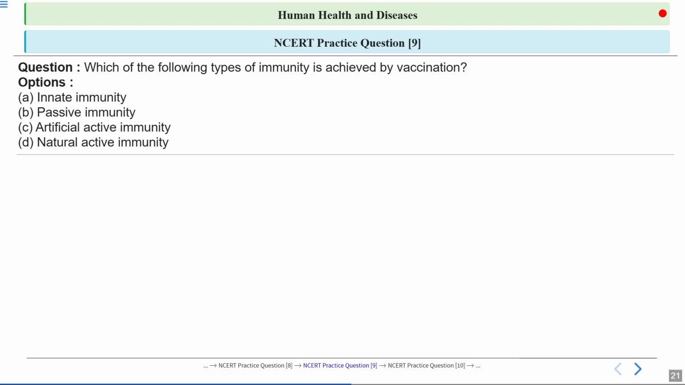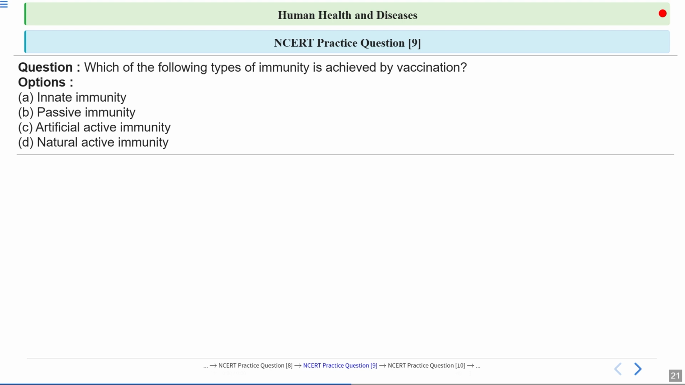The next question is, which of the following types of immunity is achieved by vaccination? Okay, so in vaccination, what is done? Either the attenuated pathogen, which means the weakened pathogen, is introduced into the host body, or the antigenic polypeptides, which are made in E. coli or yeast, are used to make the vaccines. So basically, these antigenic polypeptides are regions of the pathogen against which an immune response is generated.